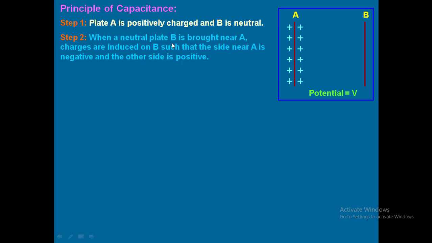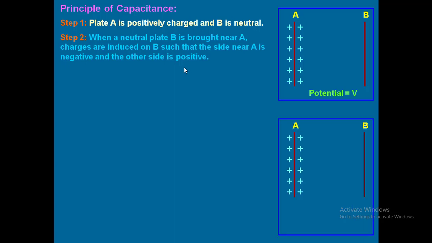When a neutral plate B is brought near A, charges are induced on B such that the side near A is negative and the other side is positive. Because whenever you bring an uncharged body close to a charged body, opposite charges are going to be induced.